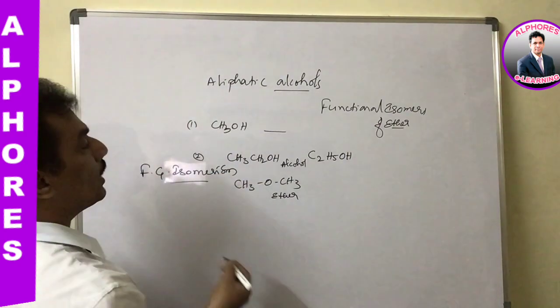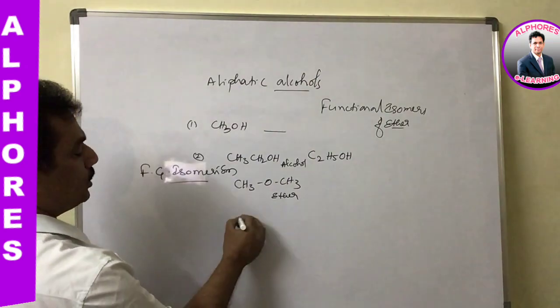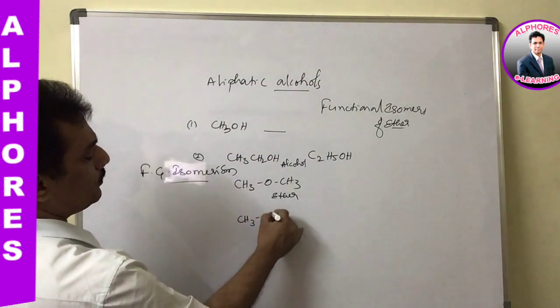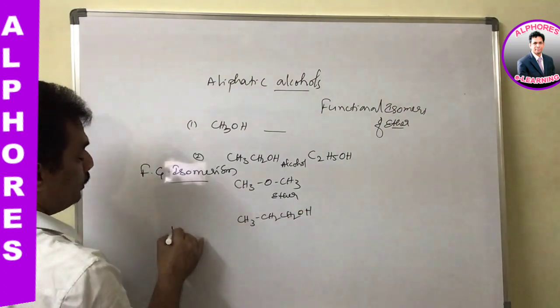And then alcohols with only the OH group, when present with 3 carbons in their molecule, can exhibit positional isomerism.